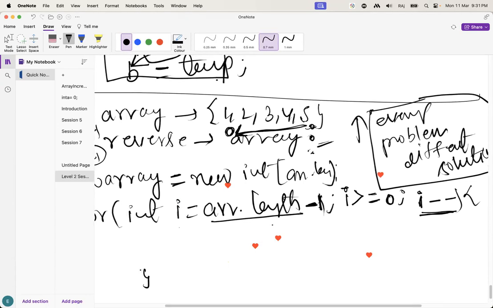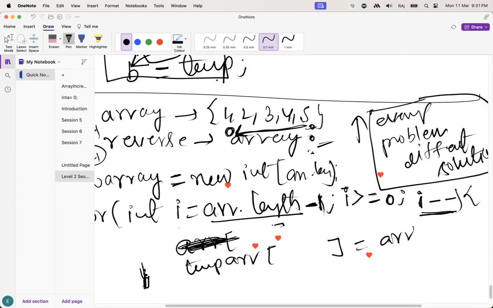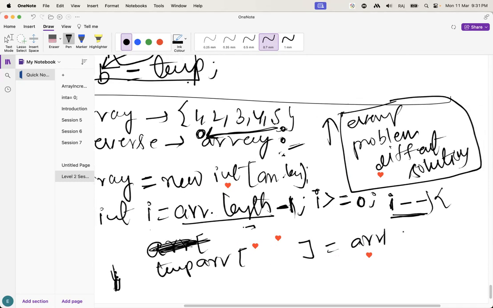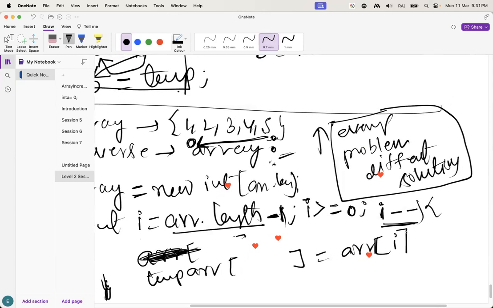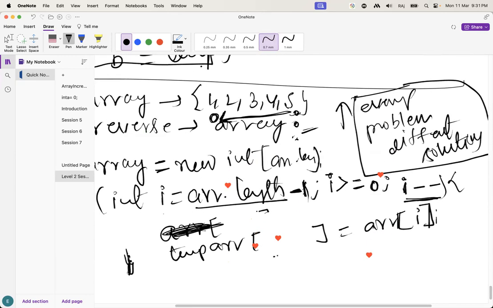Guys, check here. I want to just store the elements in the temp array. What am I supposed to give here as the index?